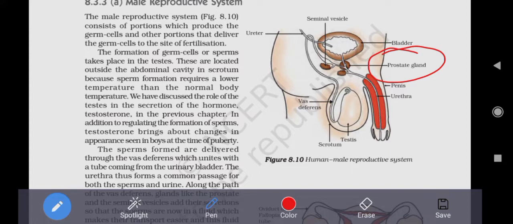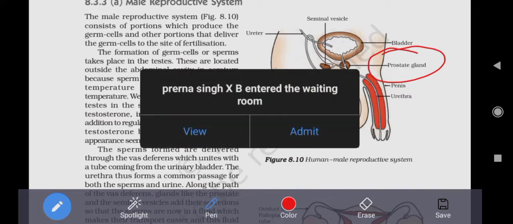Be very careful with the spelling. P-R-O-S-T-A-T-E. Prostate. And sometimes you commit the mistake of writing it with an R. Okay? So, be very careful while answering this.